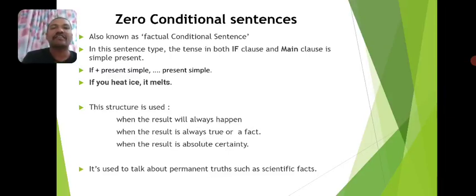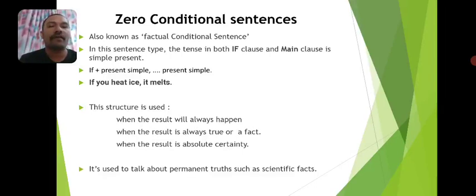This conditional sentence is also known as the factual conditional sentence. Why is it called a factual conditional sentence? Because this zero conditional sentence structure is used to state or talk about facts and truths.